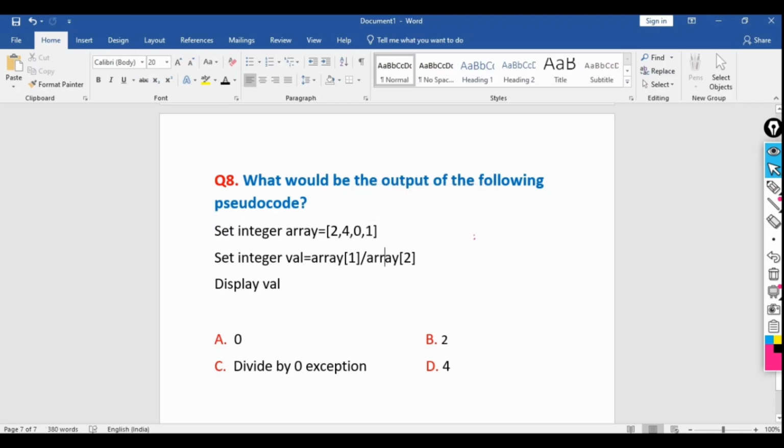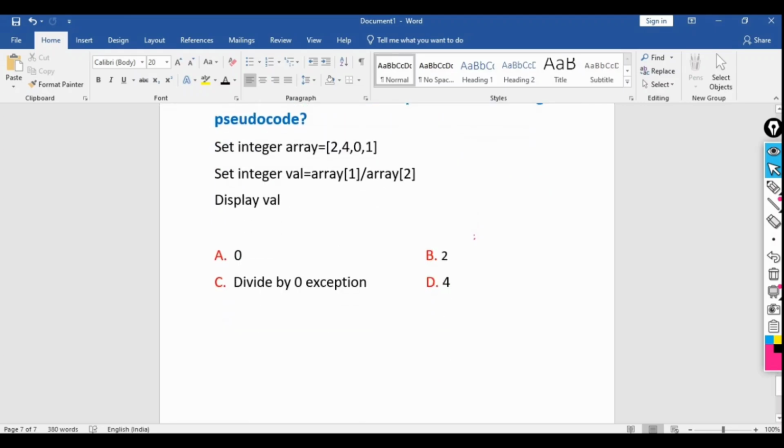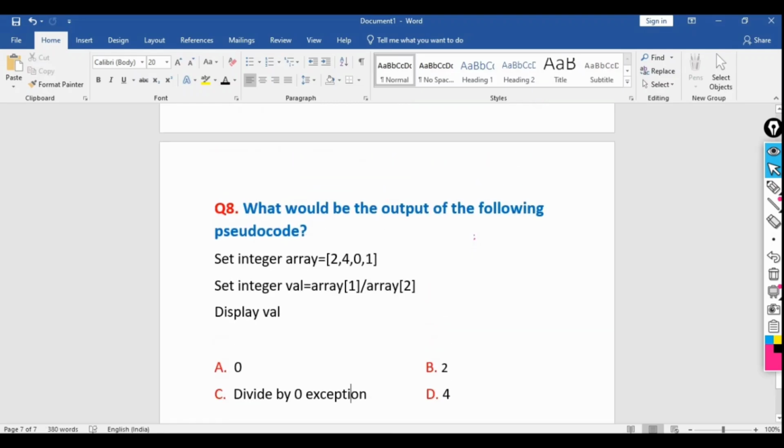Something divided by 0 is not possible. It will throw an error, because something divided by 0 equals infinity, and infinity does not exist in programming. So what will be the error or exception happening here? A divide by 0 exception will happen. This is a common issue you always face while coding.